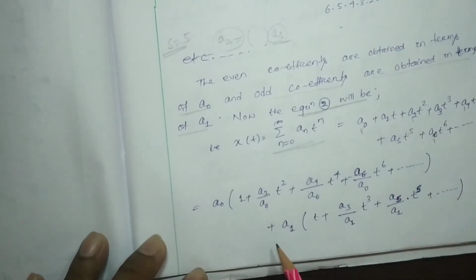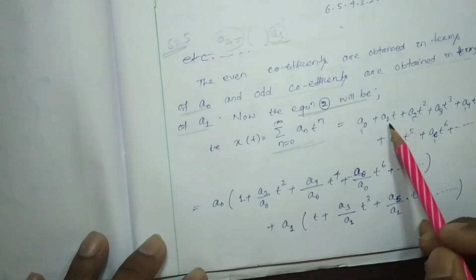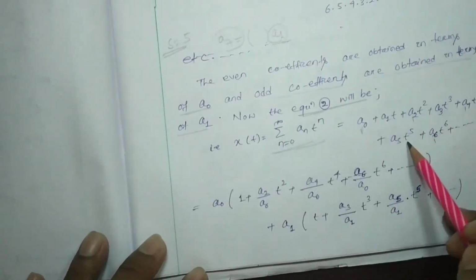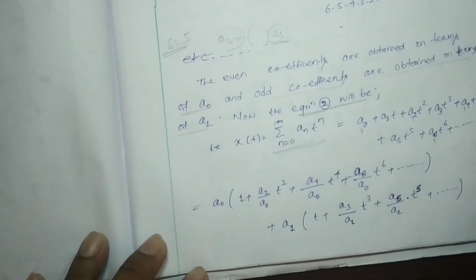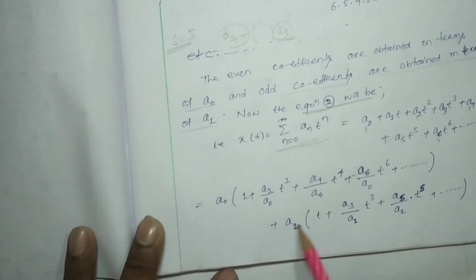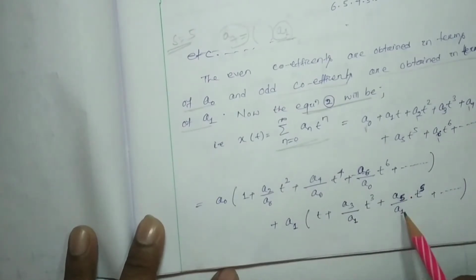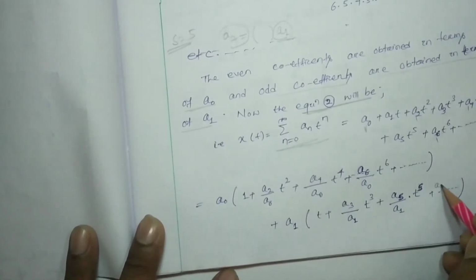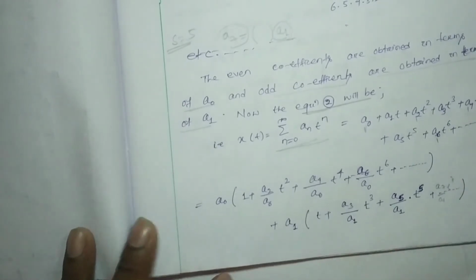Now we take a1 common from the odd powers of t, that means t, t cube, t5 and t7. By taking a1 common, it will be t plus a3 by a1 t to the 3 plus a5 by a1 t to the 5, plus a7 by a1 t to the power 7, like this.